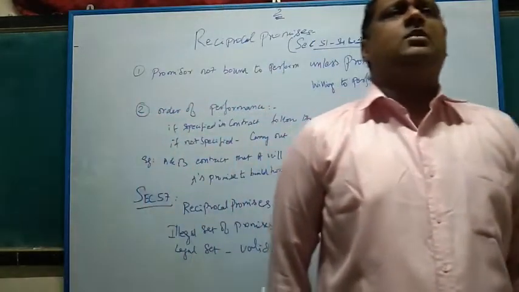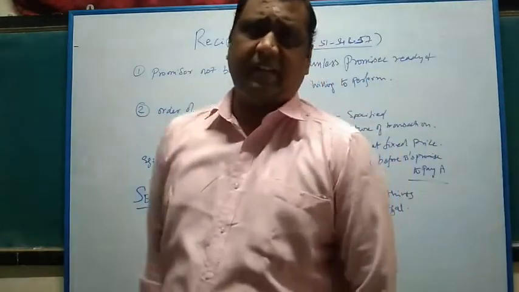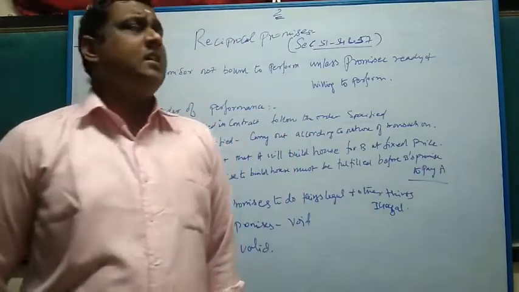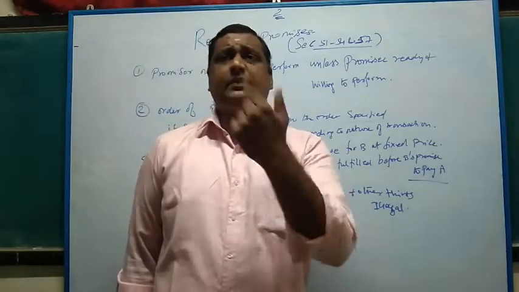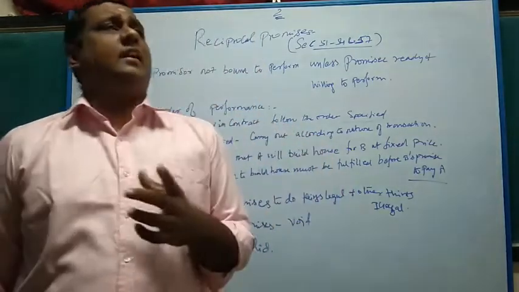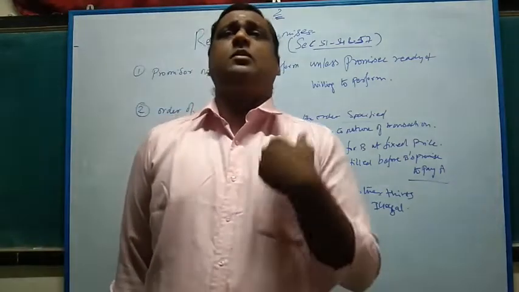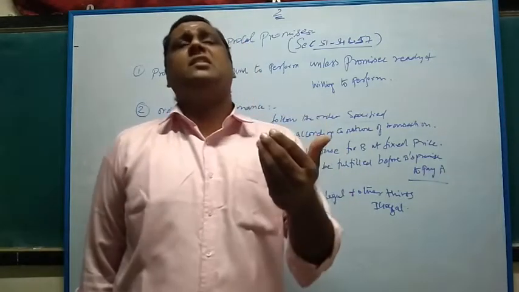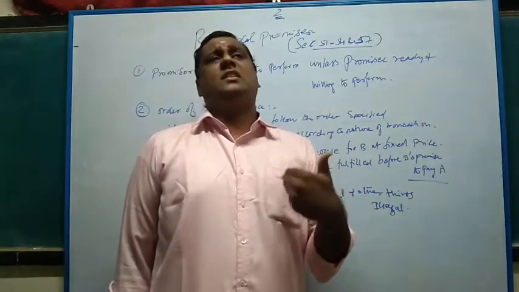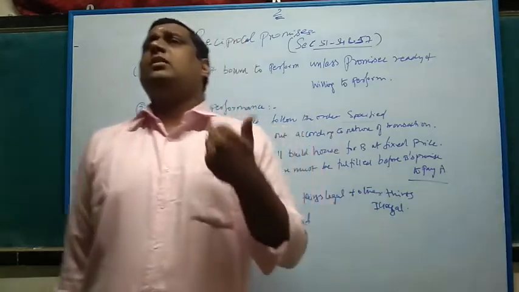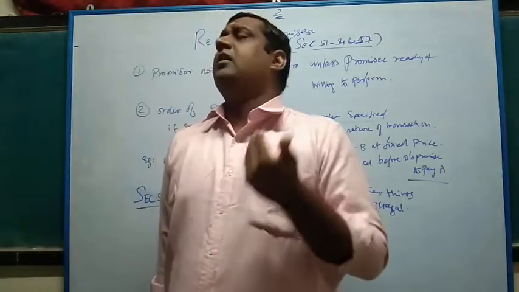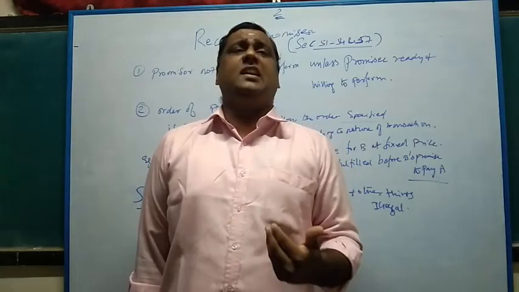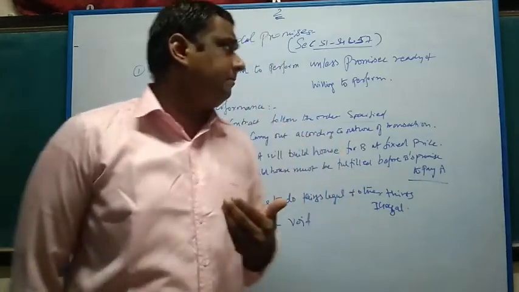unless he delivers 50,000 bags of wheat or rice as agreed in the contract, A is not bound to pay the price, because the contract states delivery first, payment next. If it is like that, delivery has to come first, payment has to go next. There are also contracts which state that payment will be made in advance. Based on that, once it is done, delivery will happen. So there are orders specified, and based on that order, promises will be carried out as per the T and C. T and C means terms and conditions of the contract.